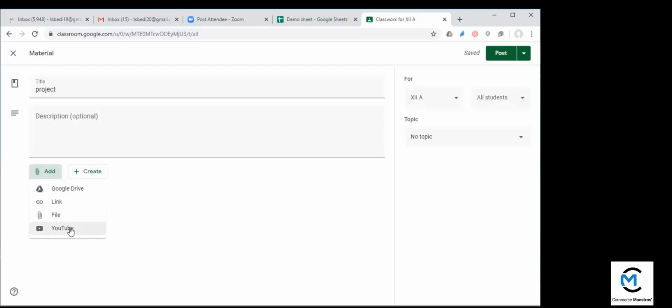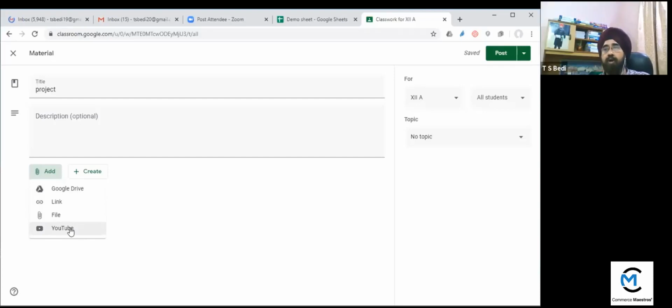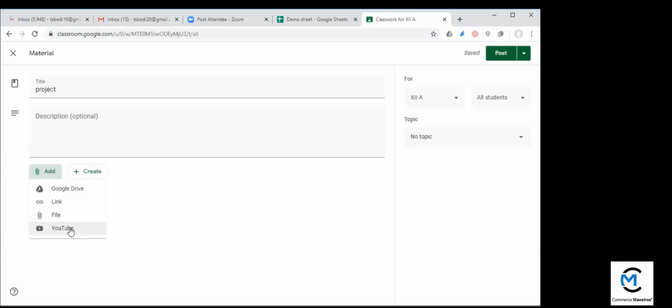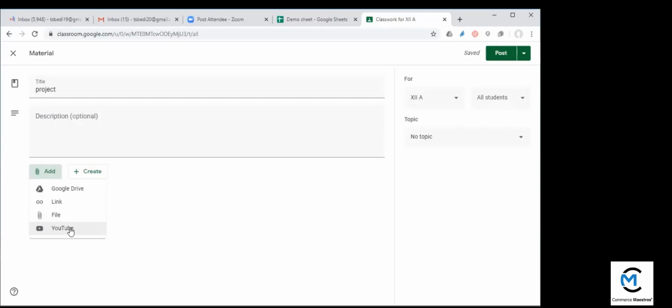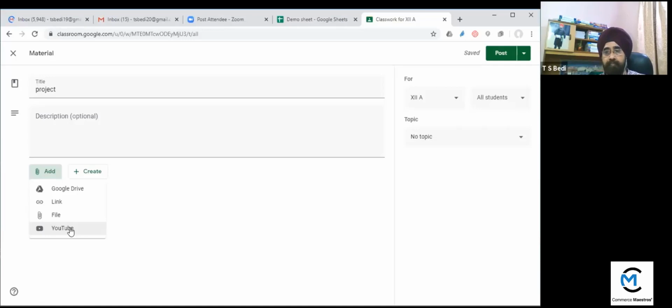But when you share the YouTube video here, only that particular video will appear. Nothing else, no ad, nothing else will appear. This is a very good option if you want to share YouTube videos with the students. So you can share through this Google Classroom.